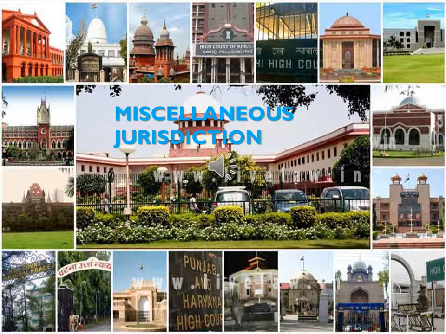Then the Supreme Court is authorized to make rules for regulating generally the practice and procedure of the court with the approval of the President. So the Supreme Court has the power to make rules and regulations generally for the practice and procedure of the court. How to behave in court, what the rules and regulations are, how a lawyer, an advocate, a judge should behave, and what procedures should be followed. These can be laid down by the Supreme Court with the approval of the President.